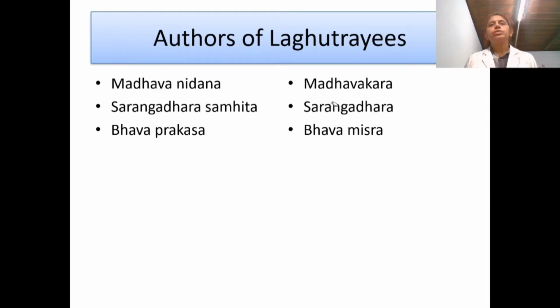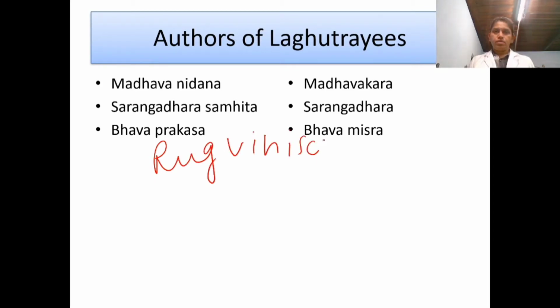And the author of Laghutrayas, that is Madhava Nidana, is Madhavakara. This Madhava Nidana also has another name, that is Ruk Vinischaya. It is the same book as Madhava Nidana, or it is called Ruk Vinischaya. Ruk is roga, disease, Vinischaya, diagnosing the disease. That is, all the symptoms and causes are mentioned in this Madhava Nidana. That's why this name. Sharngadhara Samhita is written by Sharngadhara Acharya, and Bhava Prakasha is written by Bhava Mishra.